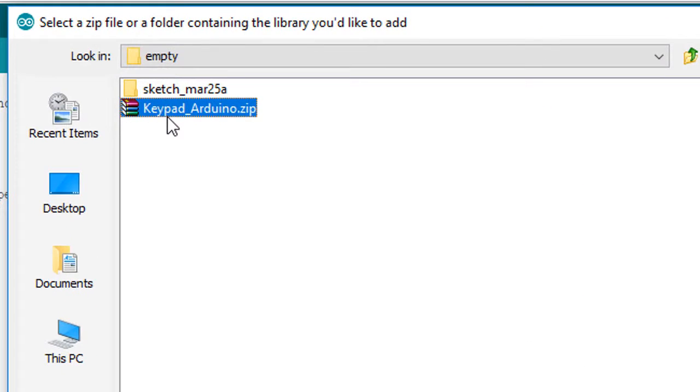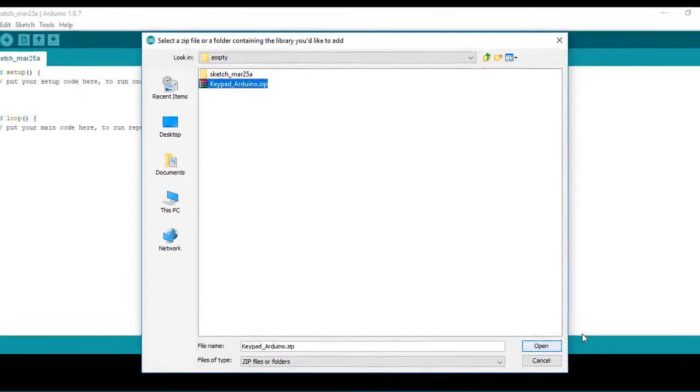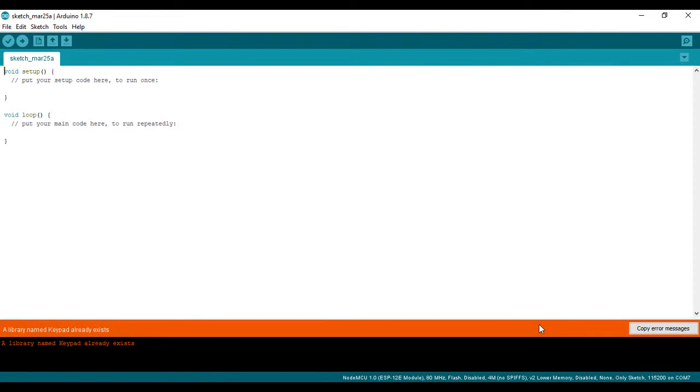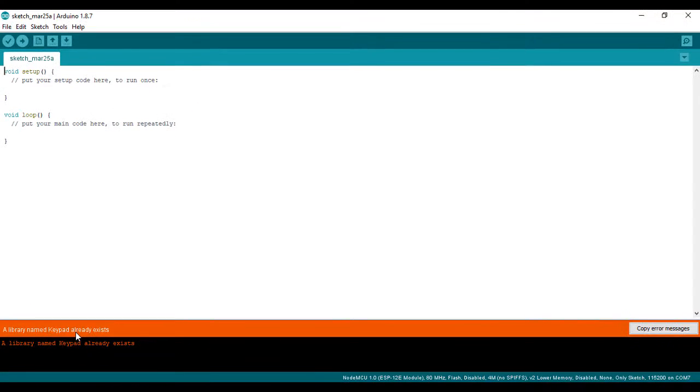So this is the library I have downloaded a few minutes ago. I'll just open this. So currently the library already exists in my system. In case it doesn't exist in your system already, you should see a message saying that the keypad library has been added to your libraries.